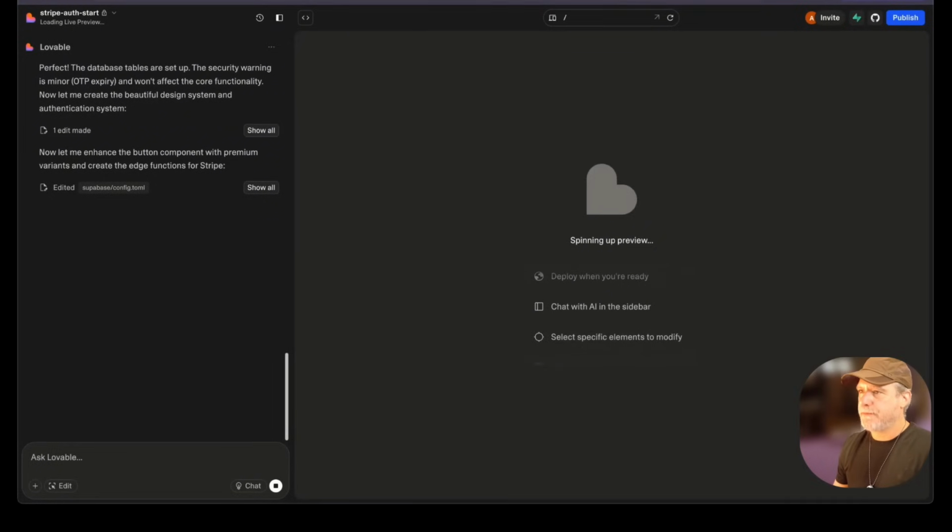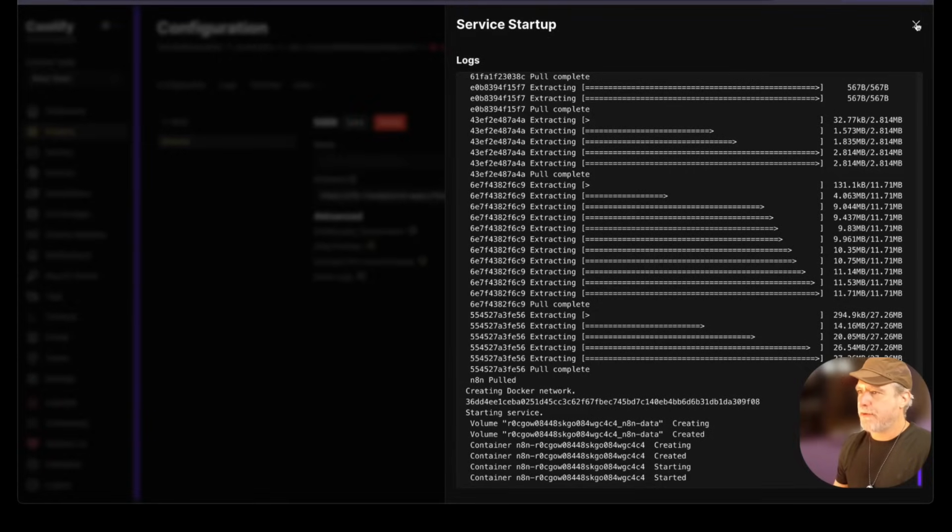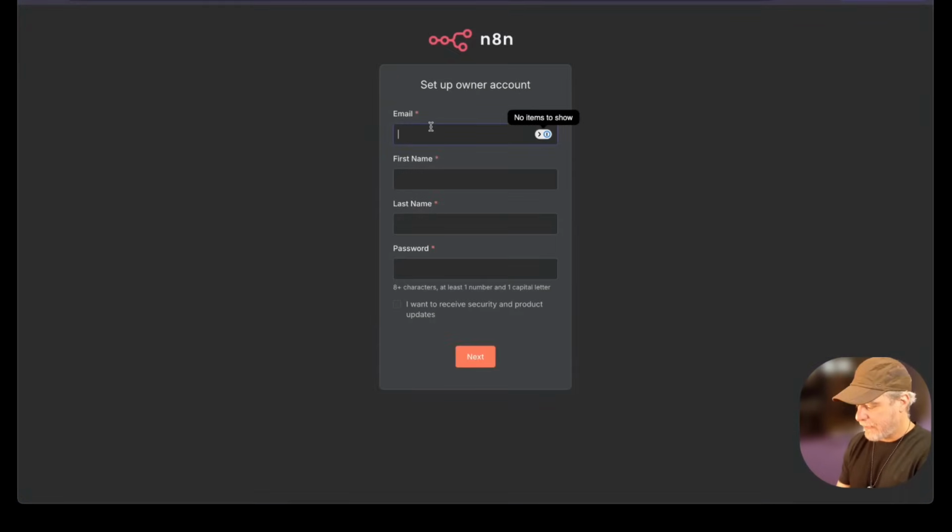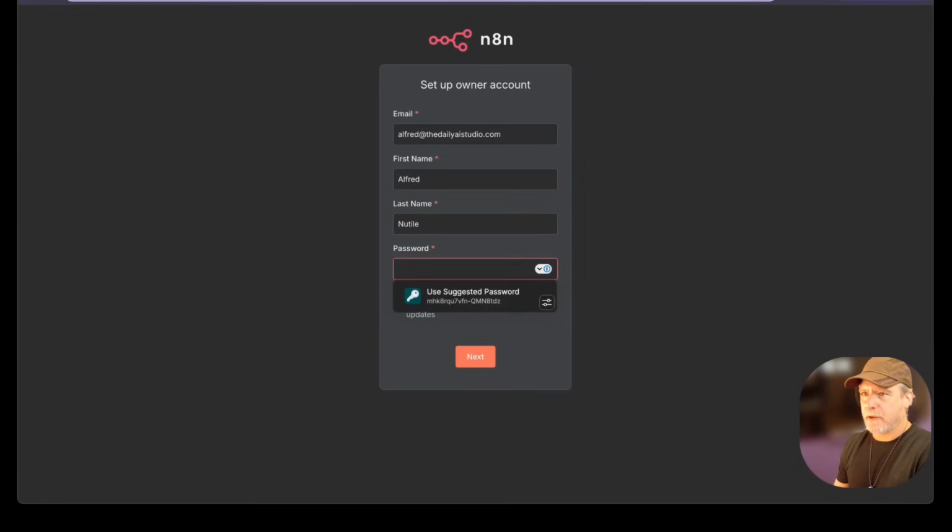How are we doing? Still going. All right, so let's close this. Again, this stuff I should have just done on the side because it's really not important to this. So I'm going to give myself an email. And then, like I said, I'm going to take this and put it into 1Password so I don't have to think about it ever again. It will just know it for me. And that would be that. Okay.